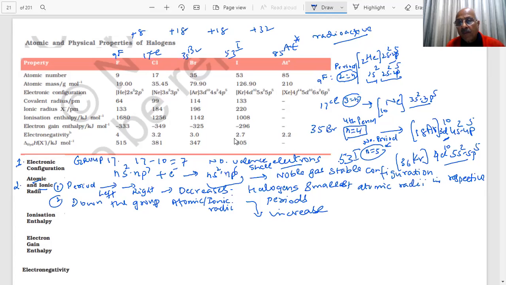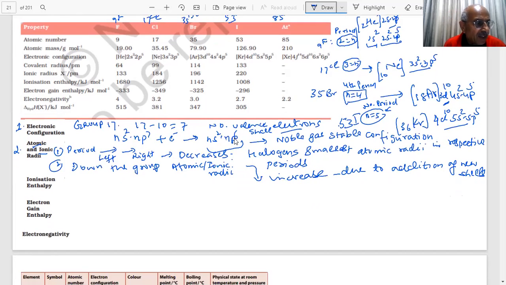Due to addition of new shells. The number of shells increases, yes or no, down the group? So size will increase. As the number of quantum shells increases, the size will keep on increasing, students. Is that clear to you? Tell me. Yes, sir.